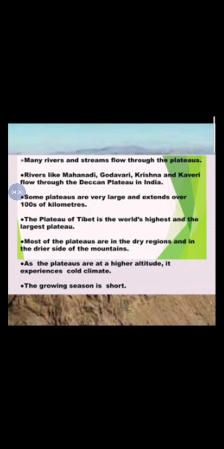The plateau of Tibet is the world's highest and largest plateau. Most of the plateaus are in dry regions and on the drier side of the mountains. As the plateaus are at a higher altitude, they experience a cold climate. The growing season is short.